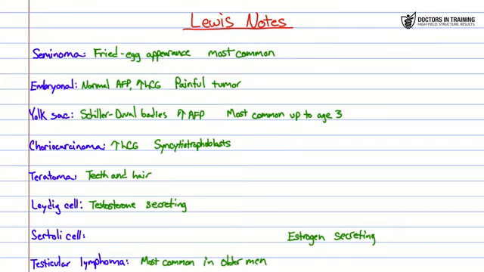Remember, it's not really a primary tumor, but that's going to go there. Then estrogen secreting, very easy, Sertoli cells again. And with both the Leydig and the Sertoli cells, you might see some gynecomastia in your men. All right, so that's going to be it for all these tumors. I hope you know this stuff, and you ought to do okay.